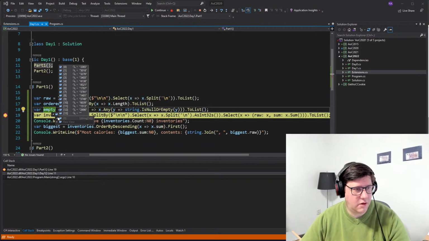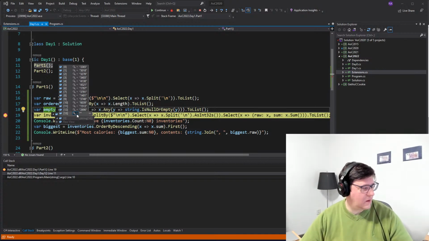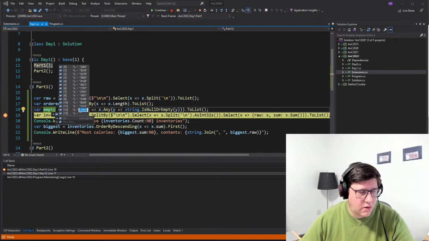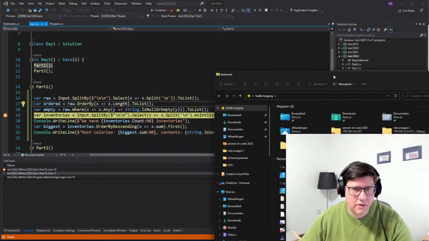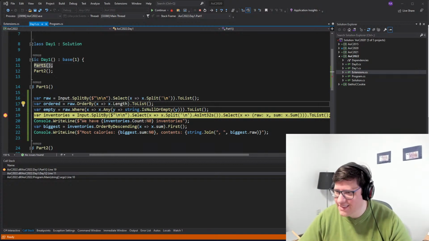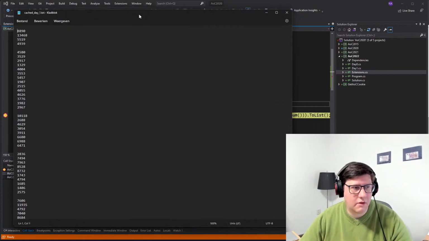There's one entry. Wow. So there is one with a malformed ending. That's interesting. I wonder where in the input it is. Let me see. I love these sidetracks. Let's see, Advent of Code 2020, bin, debug, day 1. Okay, so here's the input.